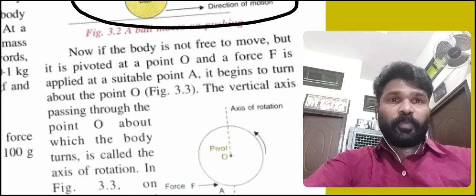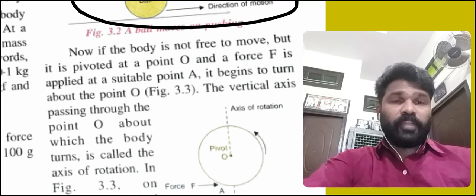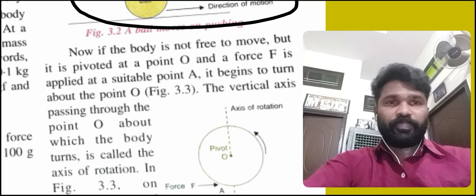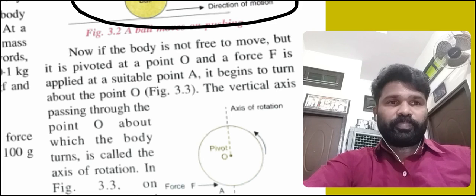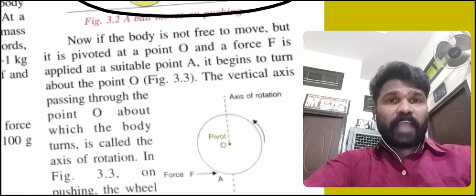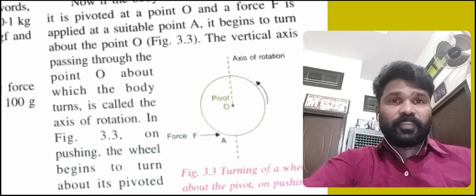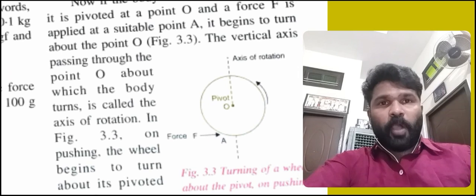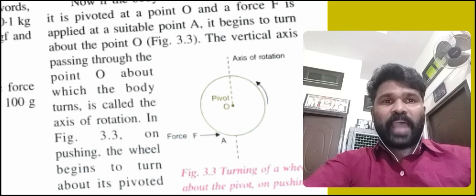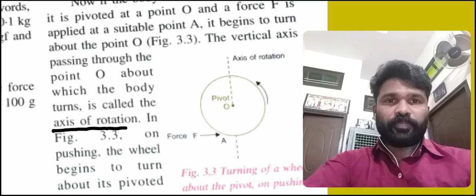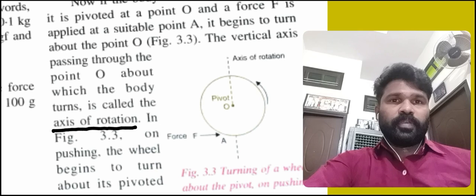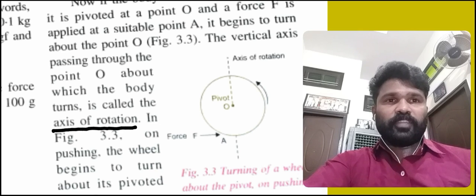If the body is not free to move, it is pivoted at a point O in the center and a force is applied at a suitable point A. It begins to turn about the point O. The vertical axis passing through the point O about which the body turns is called the axis of rotation.